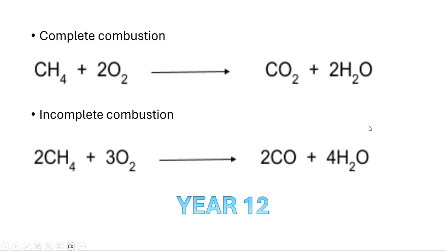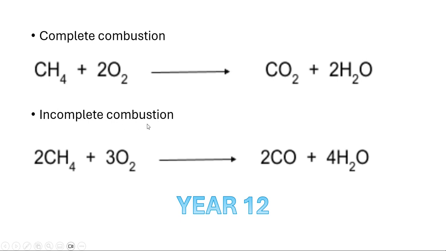Complete combustion: whenever you combust an alkane like this, the organic compound combines with oxygen and creates CO2 and H2O. These two are always the products, so you write these two and oxygen, and then you balance using the carbons and hydrogens of whatever you're combusting.